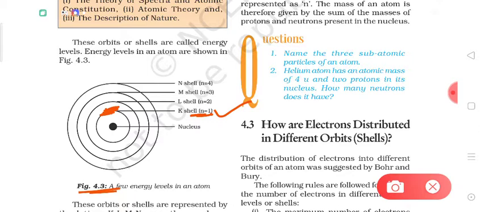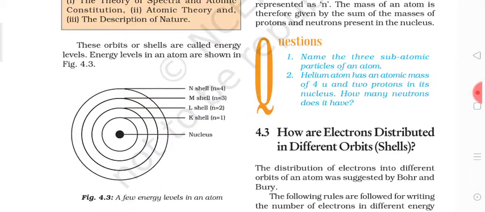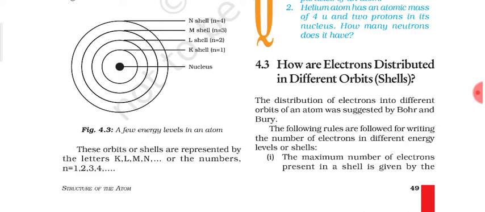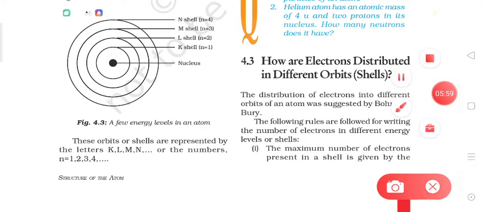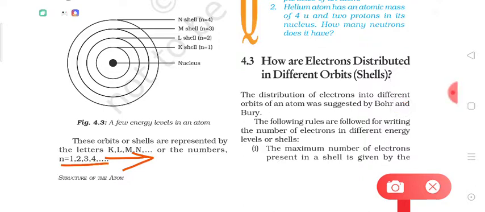In the same way, for the next shell the letter is L, so it is called the L shell, and the orbit number is 2. In the same way, the third shell is called the M shell, and the fourth shell is called the N shell. So we denote the shells by K, L, M, N, and so on, or 1, 2, 3, 4, as we move away from the nucleus.